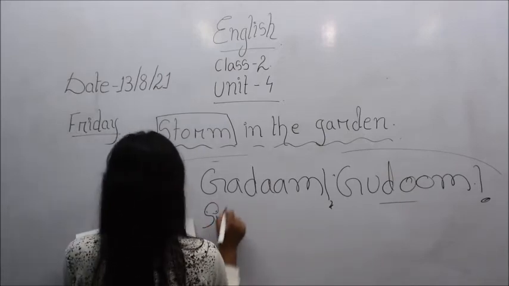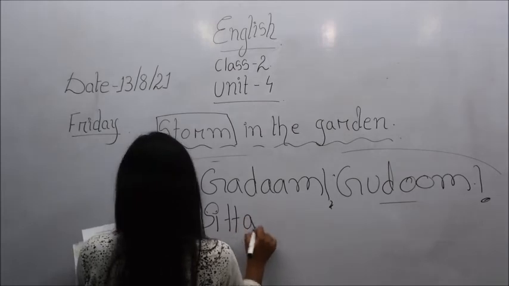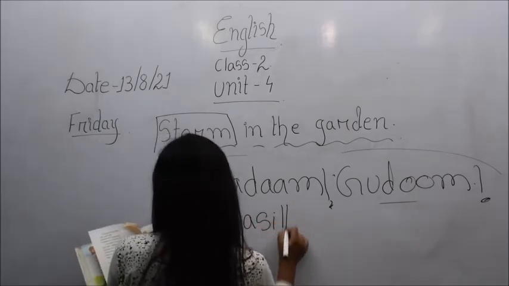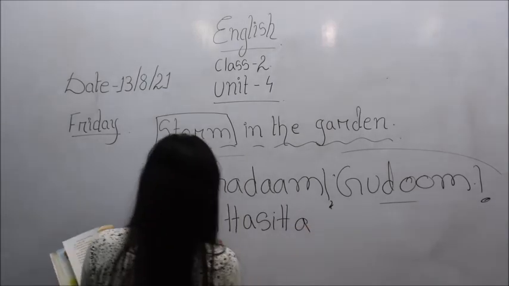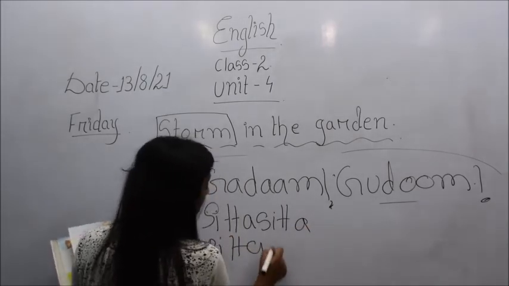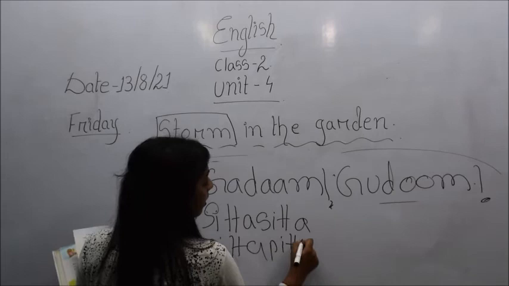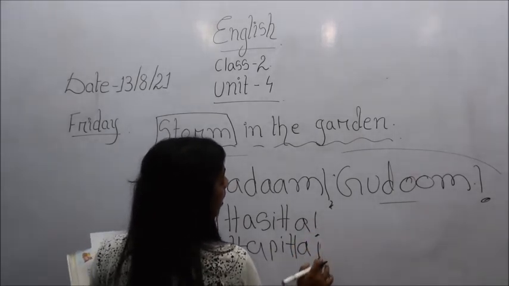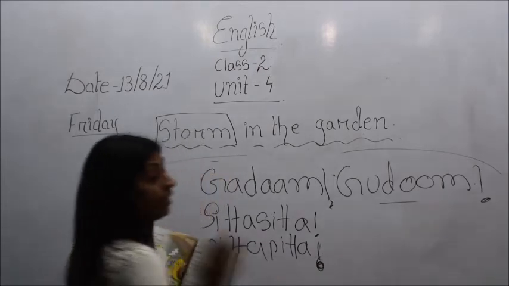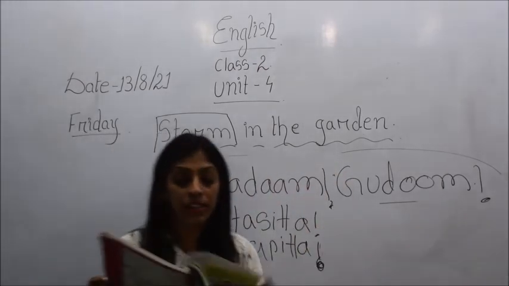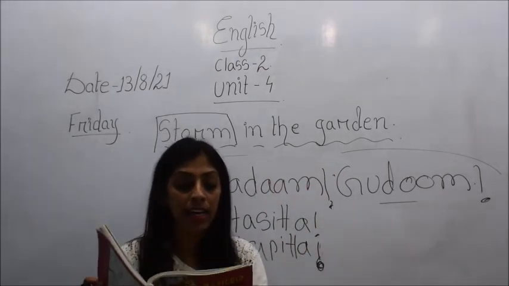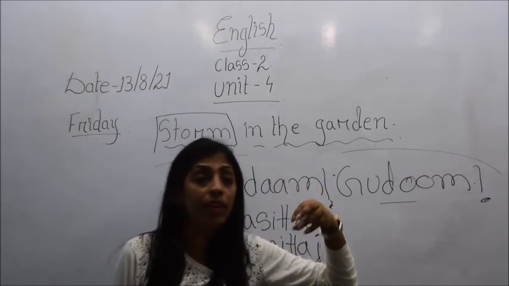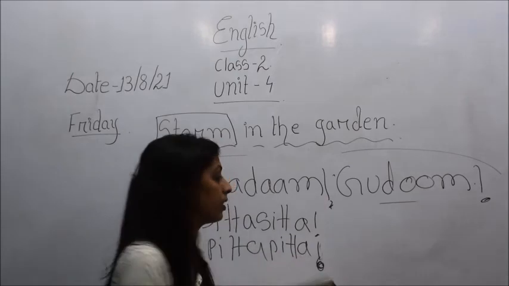It was like S-I-T-T-A, sita, then P-I-T-T-A, pitta. This kind of sound he heard when it was raining. And the dropping of the water sounded like plip plip.